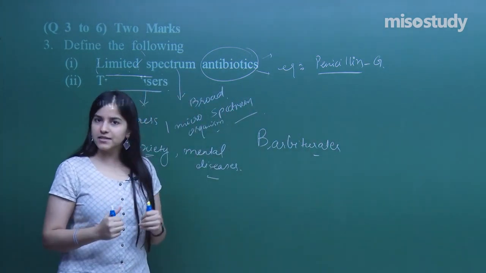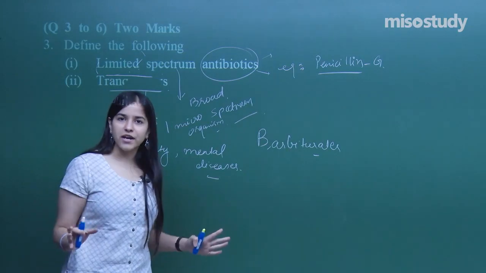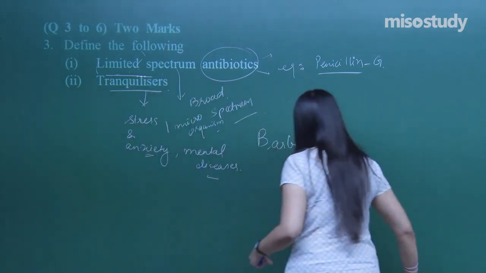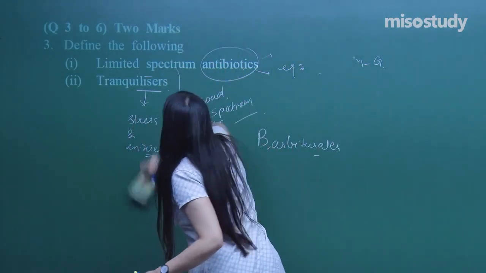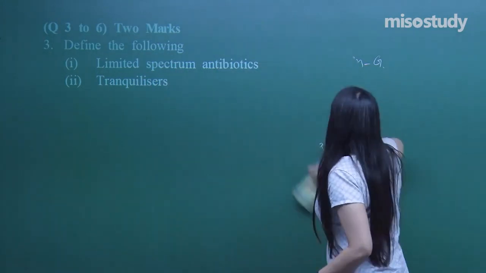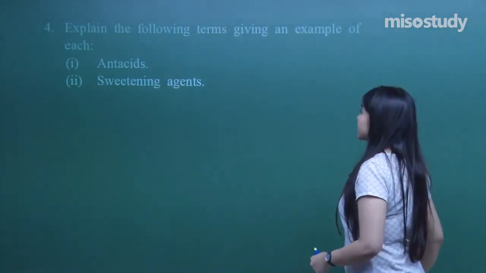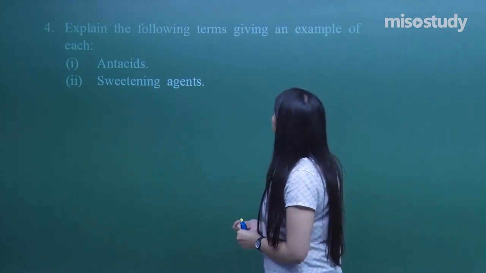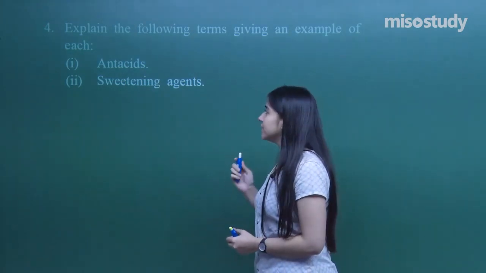Equanil, again an antidepressant. So these are different tranquilizers. Clear? Okay. So let's move on further to the very next question. What do we have? Question number 4. Explain the following terms giving an example of each.